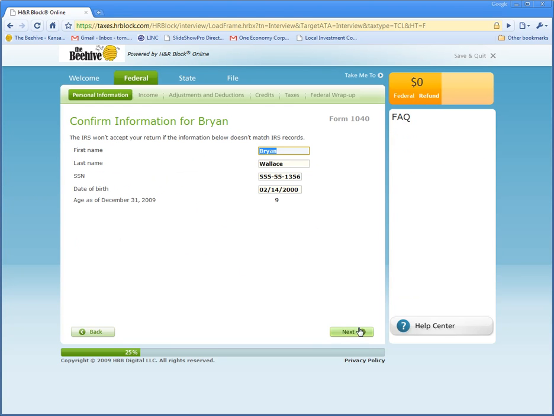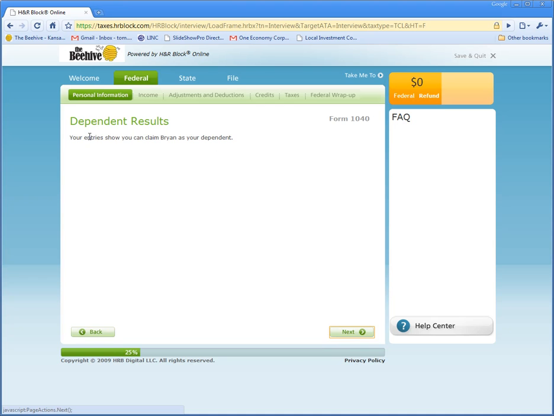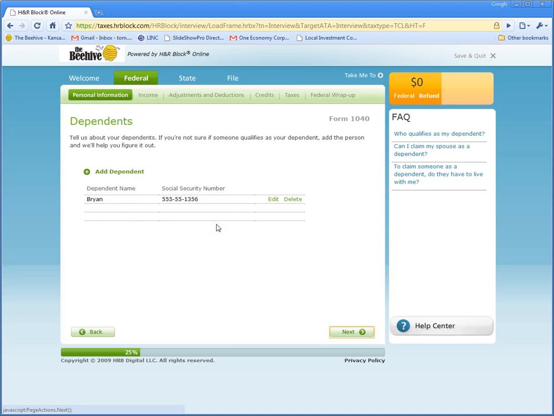So it asks you to confirm the information, and then there's just a screen here which says claim as dependent. And just remember, if you want to add another dependent, you always just click on this button which says add dependent.